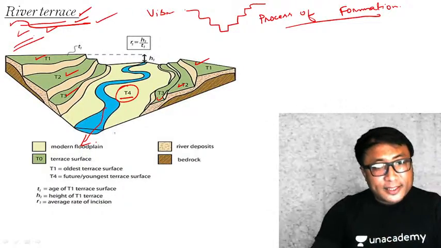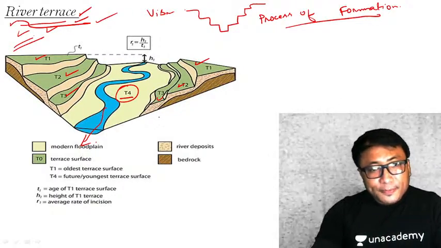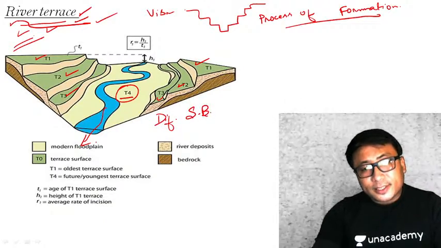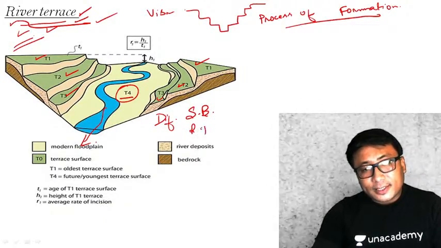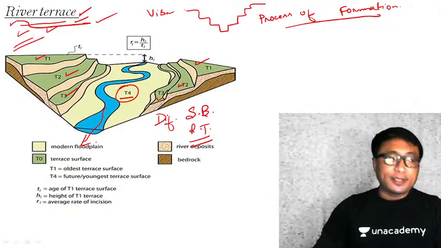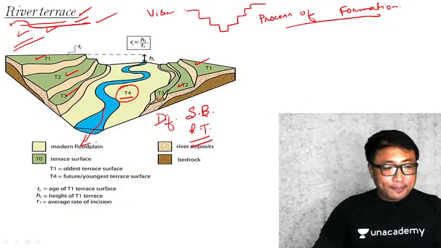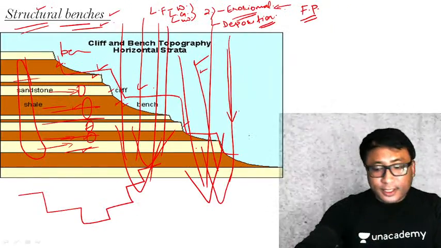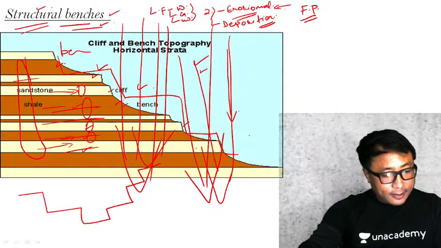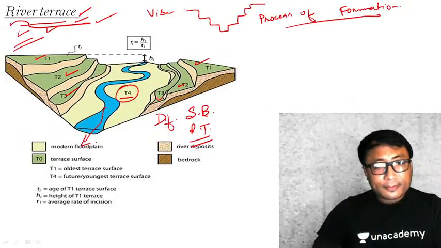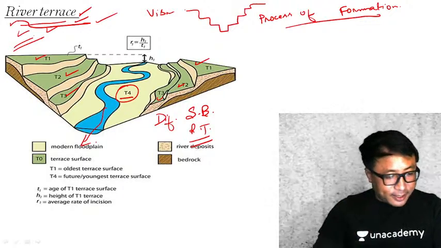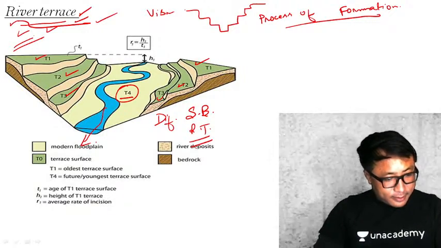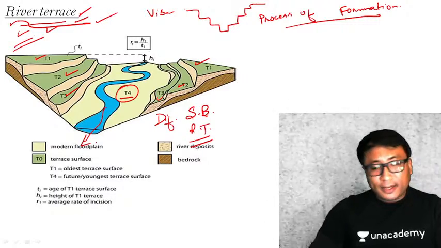Now, if in the exam there is a question regarding differentiate between structural benches and river terrace, I hope it is now very easy for you to differentiate. Clear? See, looks same, okay, looks same. This is structural bench, okay. This is what? This is river terrace. Clear? I hope that is clear.